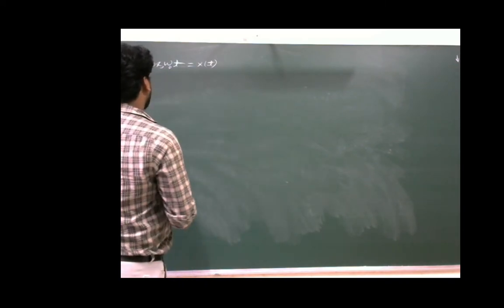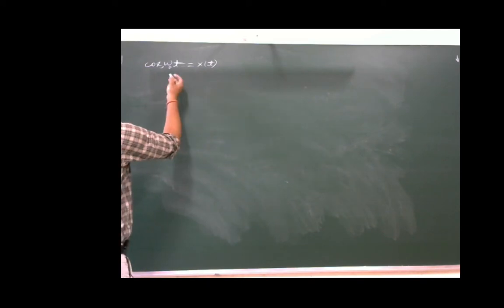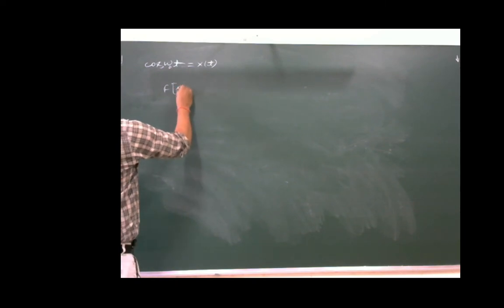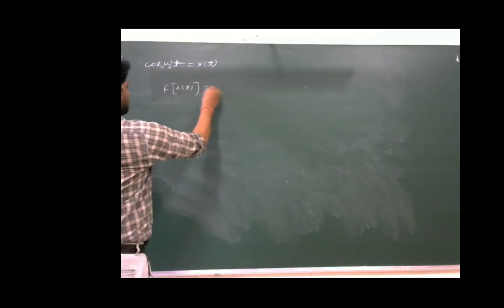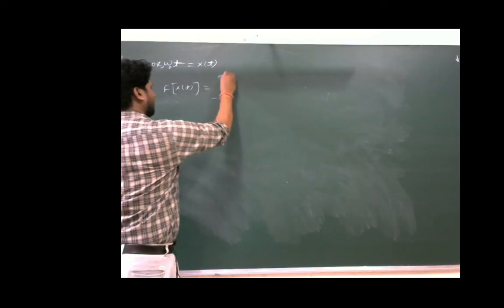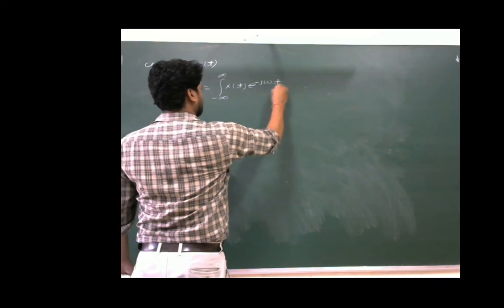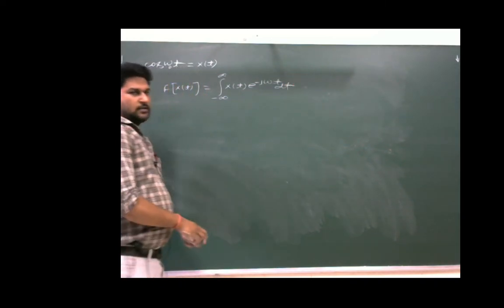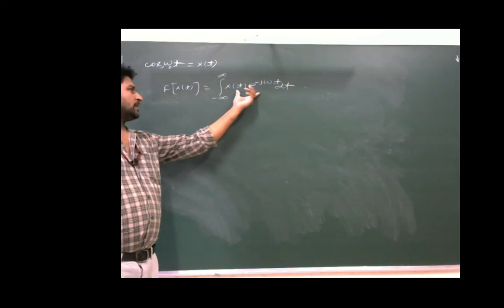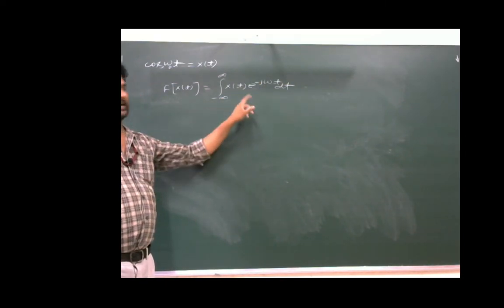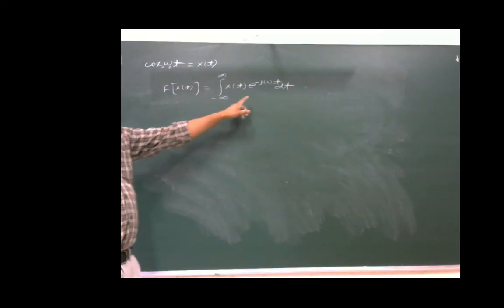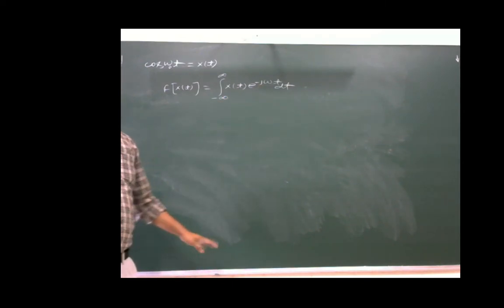By applying the formula of the Fourier transform directly, the integral of x(t) e^(-jωt) dt, this will become complex because we have to integrate this function by parts, where x(t) is cos(ω₀t).